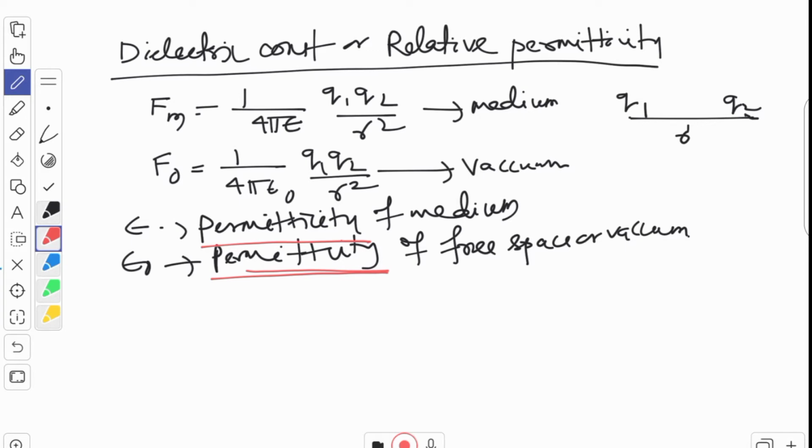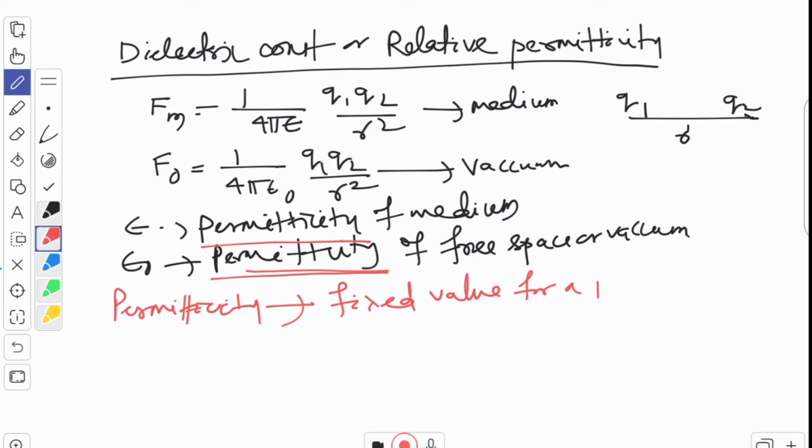And this permittivity has a fixed value for a particular medium. What more have we discussed?